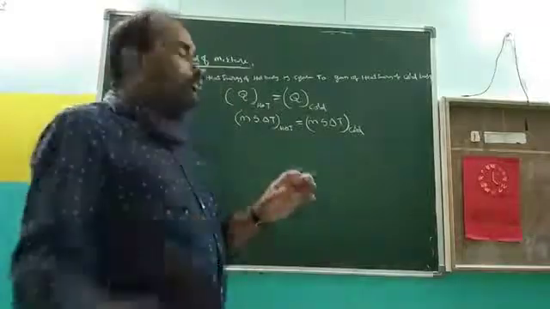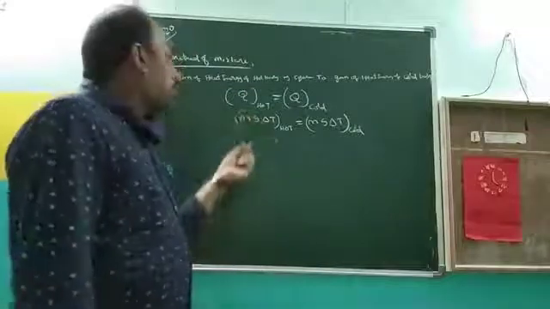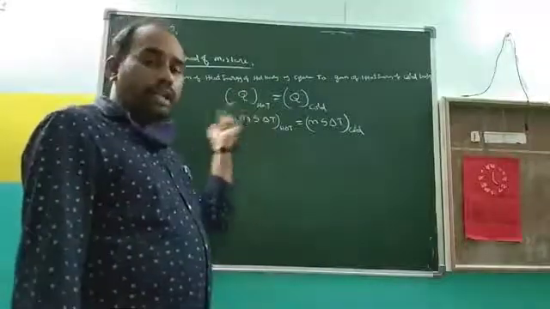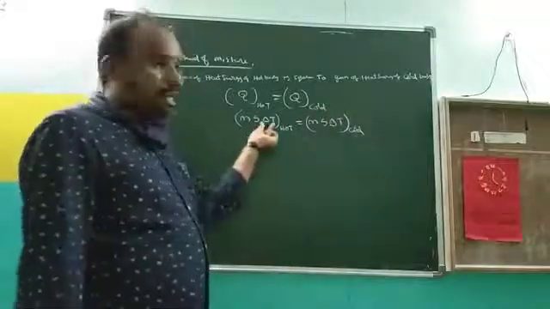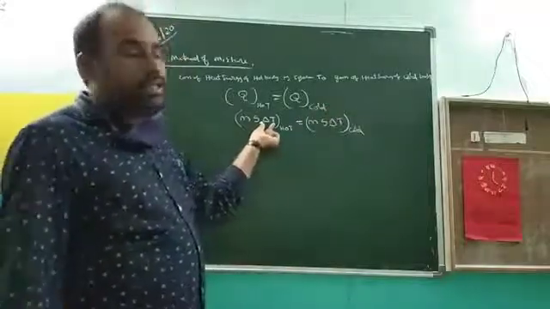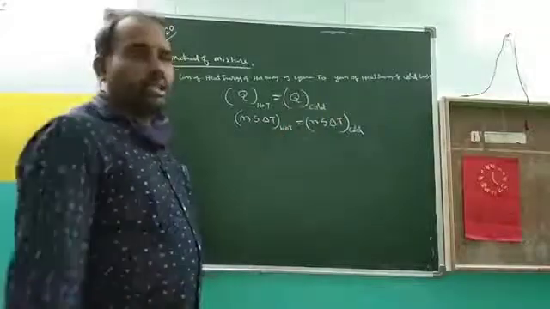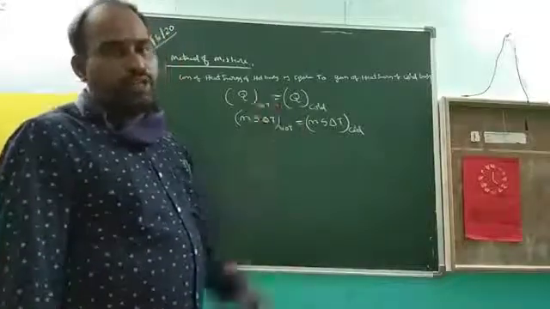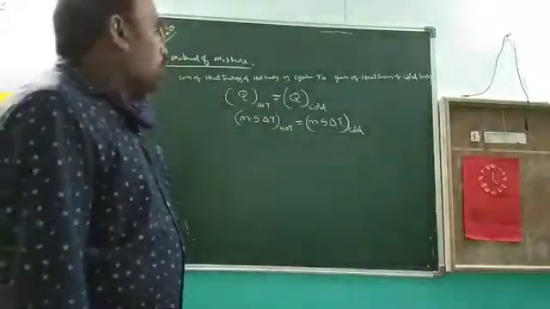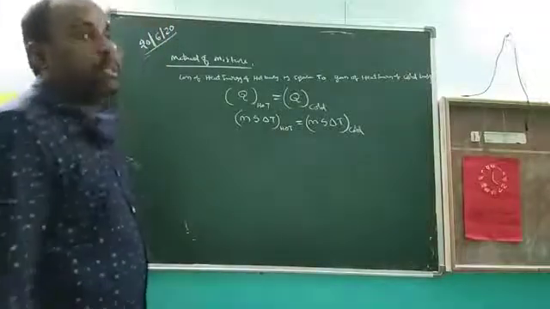In the general method, delta T for the hot body comes out negative, while for the cold body delta T is positive. But temperature is a scalar quantity, so we do not consider the negative values. This is the method of mixture. From this we should find the temperature of the mixture.